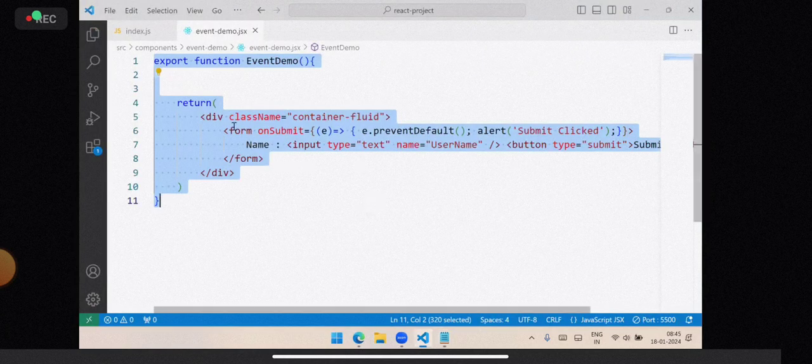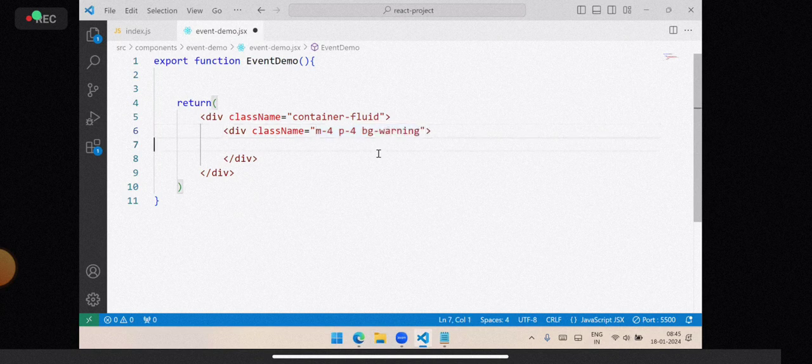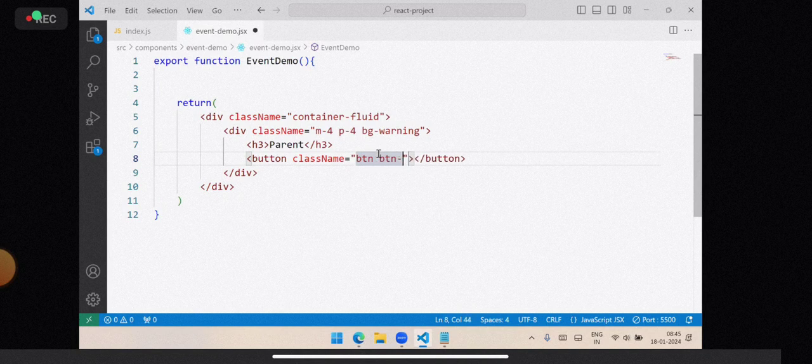Suppose we have a div with class name margin 4, padding 4, and bg-warning. This is the parent, and here we have a button with class btn btn-dark.